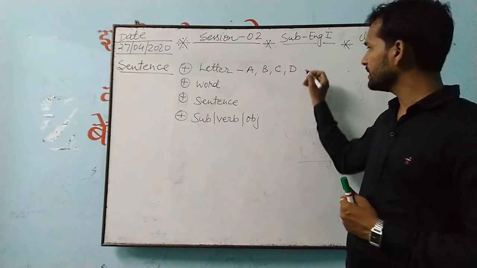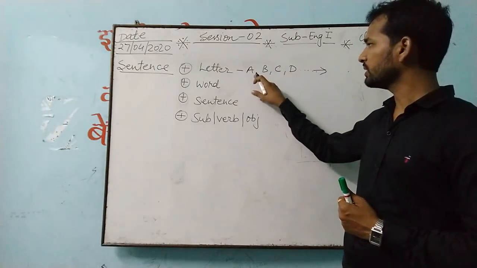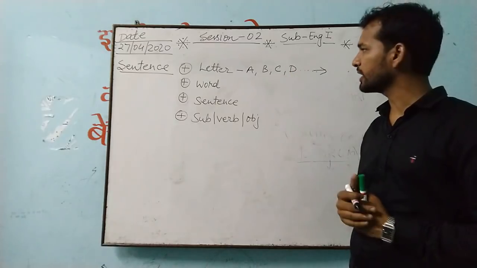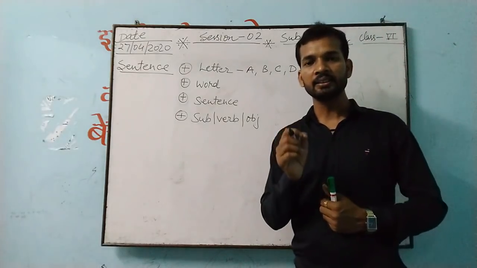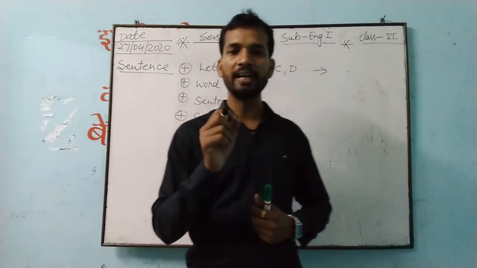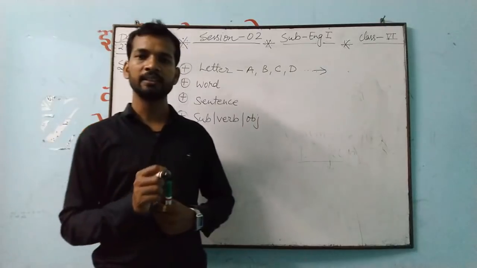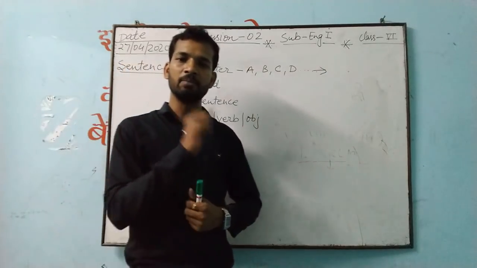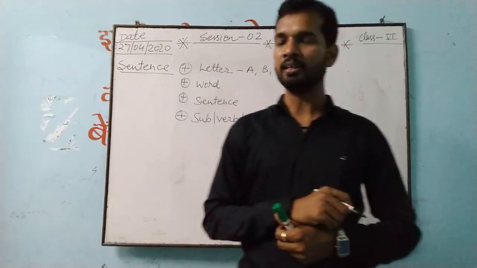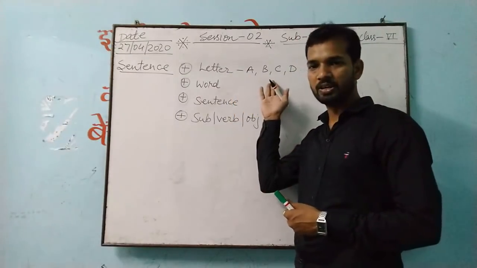So now here we'll come to know about letters. I also explained to you that a letter is the smallest unit of any language. It can be of Hindi, English, German, Spanish, any.